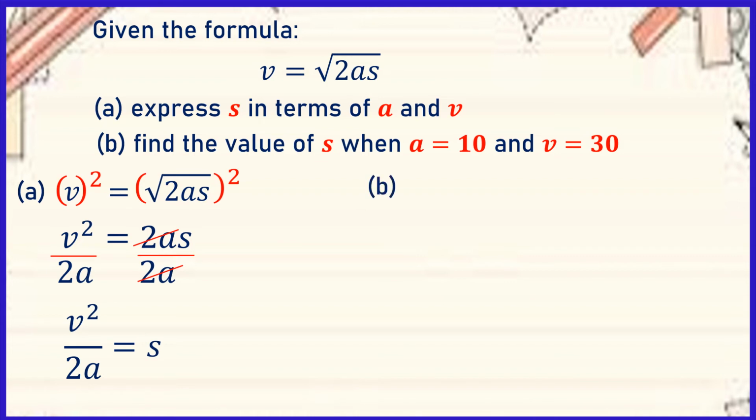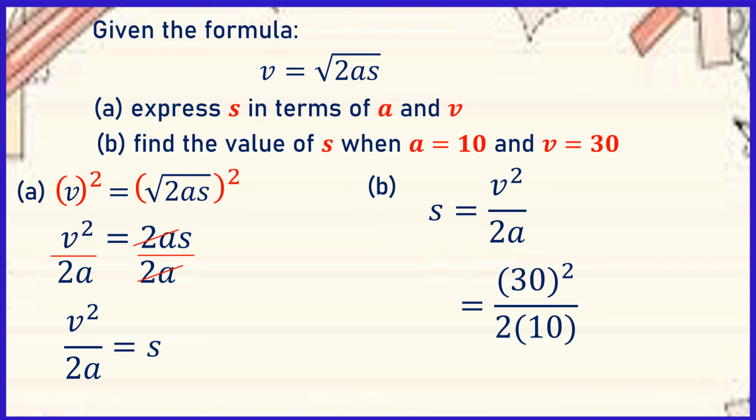To answer letter B, we are going to interchange the formula. So it will be S is equal to V squared over 2A. Then we are going to substitute the values, or we are going to put A is equal to 10 and V is equal to 30. In doing this we are going to have 30 squared over 2 times 10.